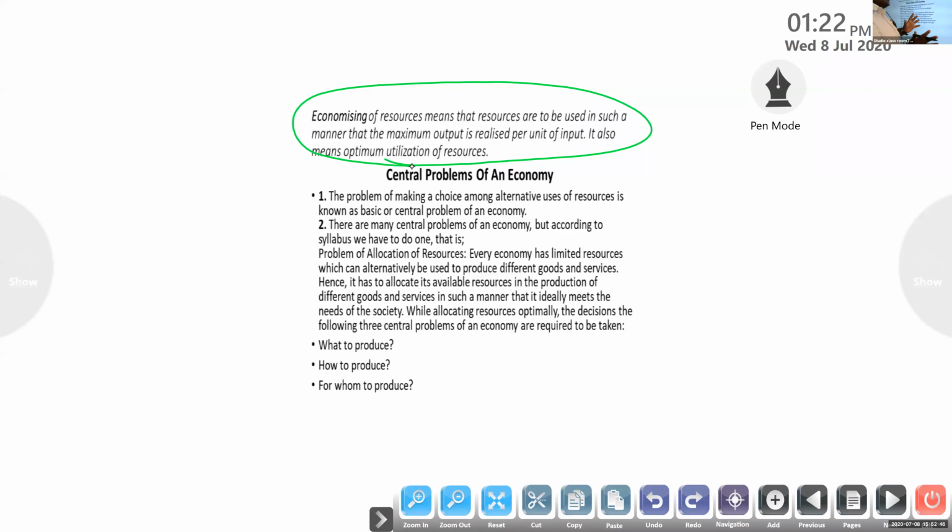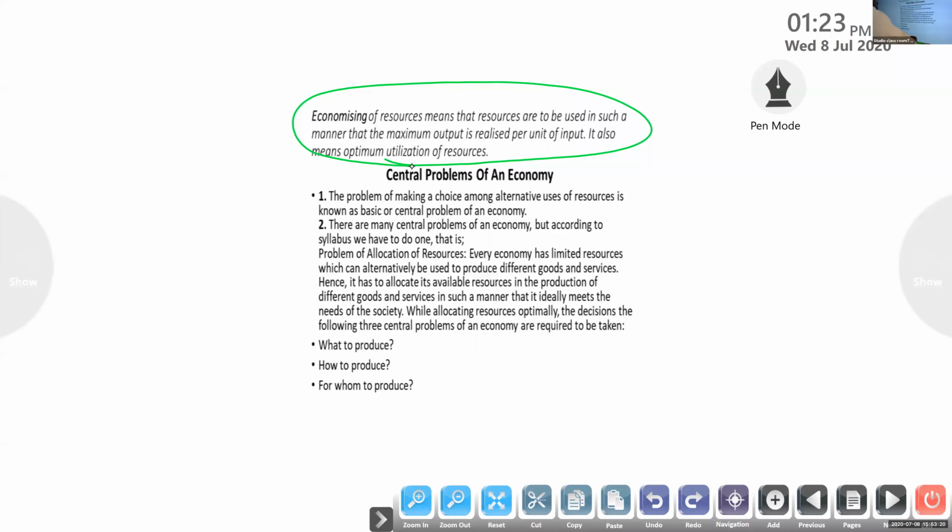As for the government, what things are available to it is not something we discuss in microeconomics, so I am leaving that. Individually, the resources we have, the money we have, or the things we already purchased and are using, we want to use all of that. Optimum use and maximum use of resources is what is required in microeconomics. That is the central problem of an economy.